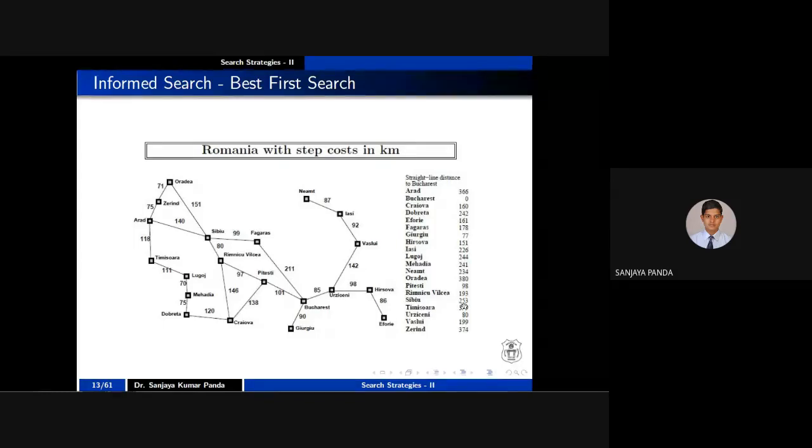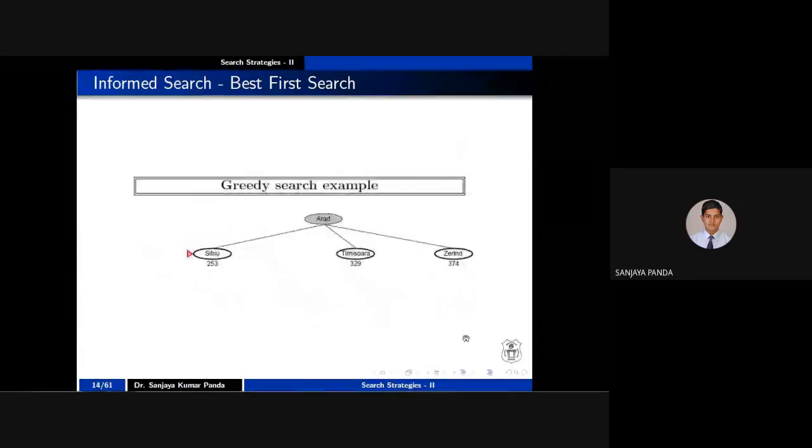Okay, next one is T. T is nothing but 329, and Z is nothing but 374. So the same value I have written here. Don't be confused, right? 253, 329, 374, whatever you have noted down. The same value I am writing here.